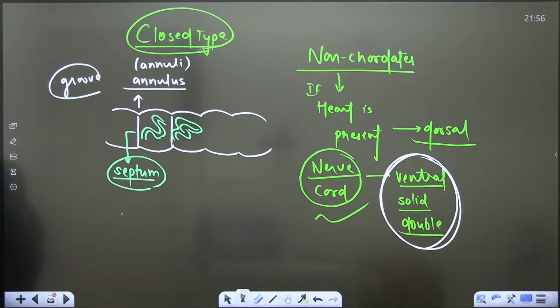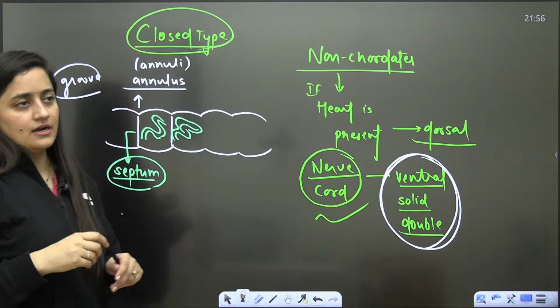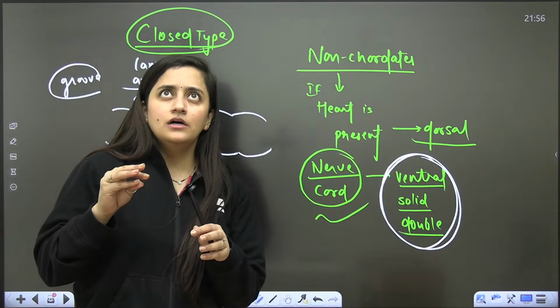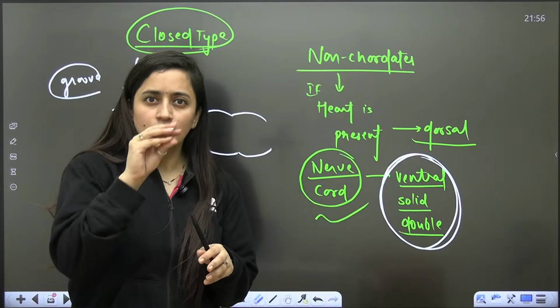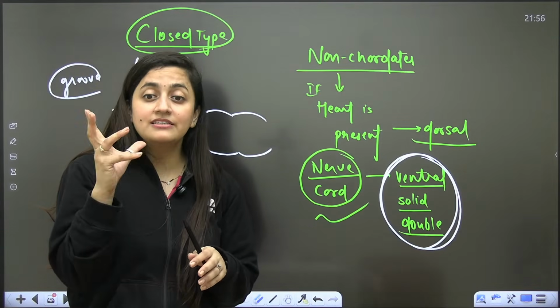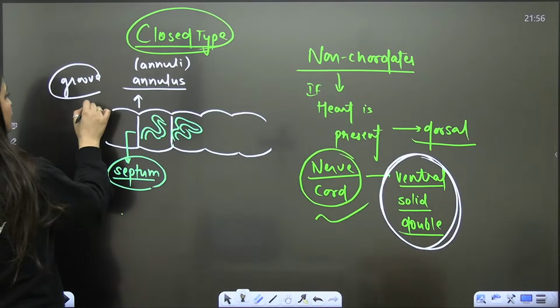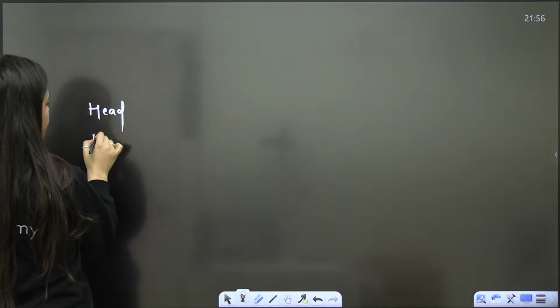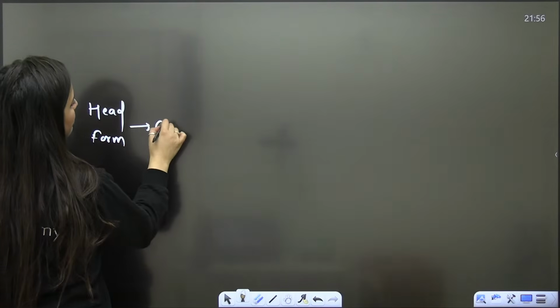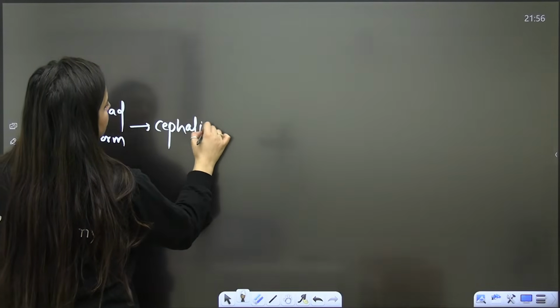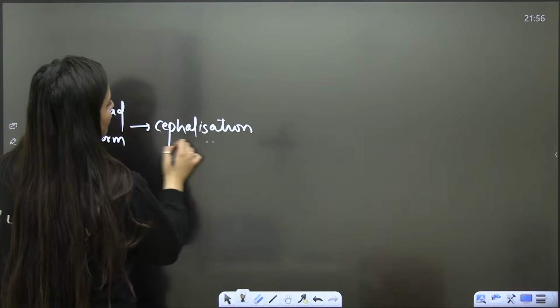Done. So for the first time, you will see segmentation here. They are coelomates. This part is done. Here you will see head formation will start. Even in platyhelminthes, you won't see a proper head. Head formation is known as cephalization.